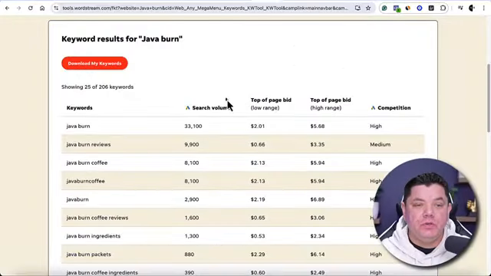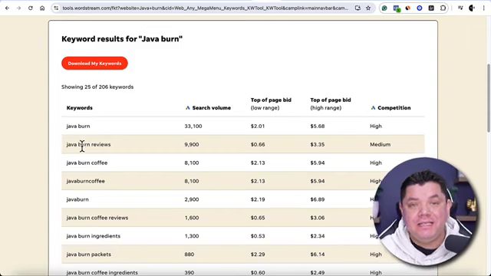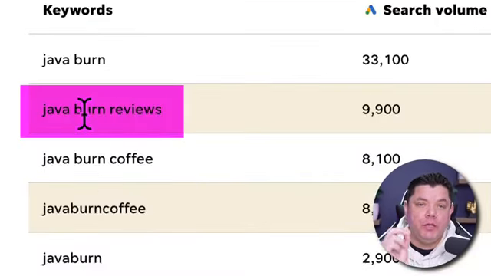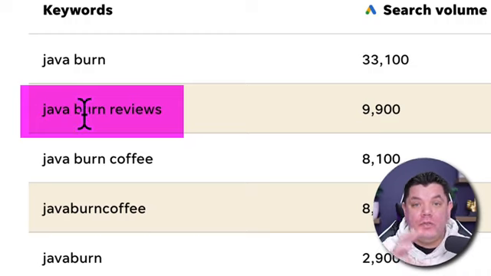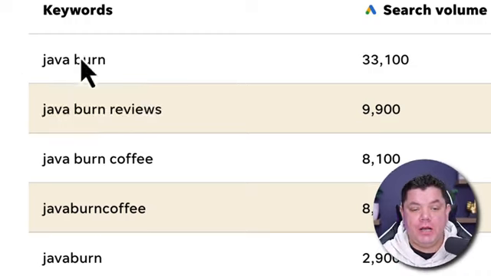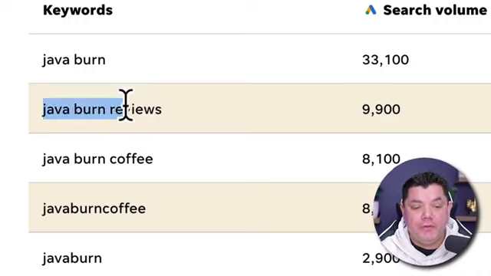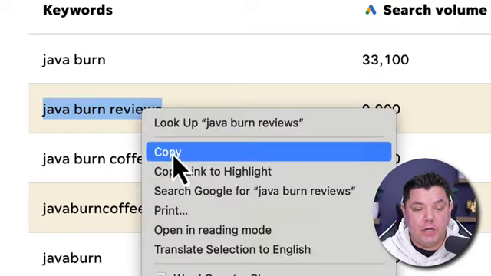So what we now need to do is take one of these keywords and do a quick Google search, which is going to help us get an article that we can recreate. So we know that Java Burn does extremely well and Java Burn reviews does really well. So we can copy that.